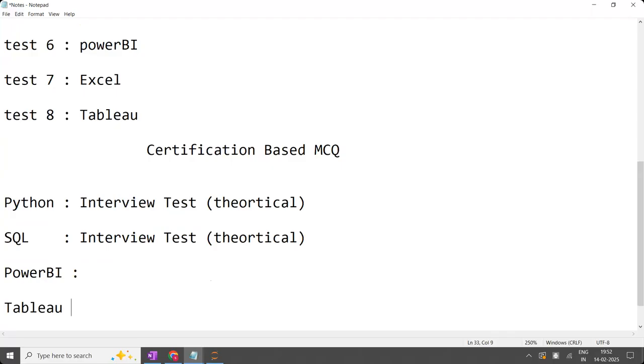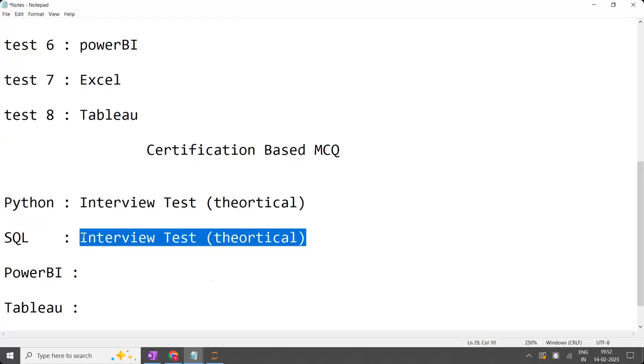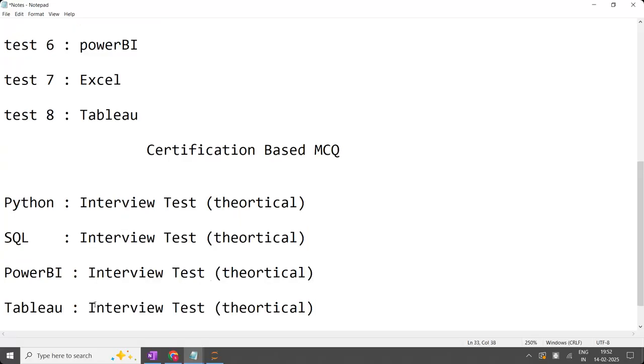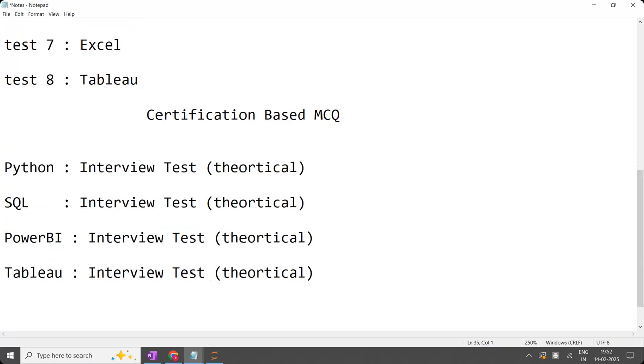Like this, you are going to have 4 interview tests, with the most repeated interview questions. And one will be the grand test. Grand test means it includes everything, the entire syllabus. This will be at the end, in the last. So like this, we are going to have multiple tests.